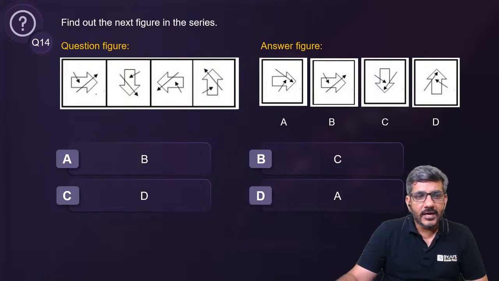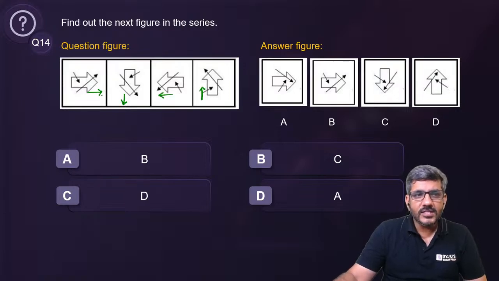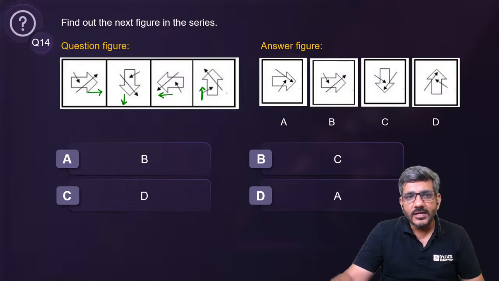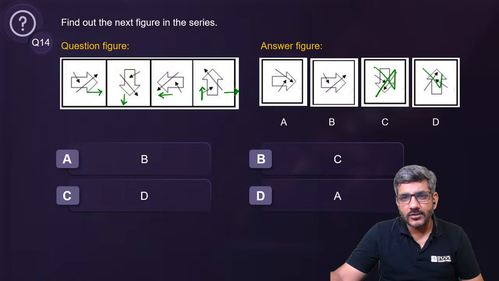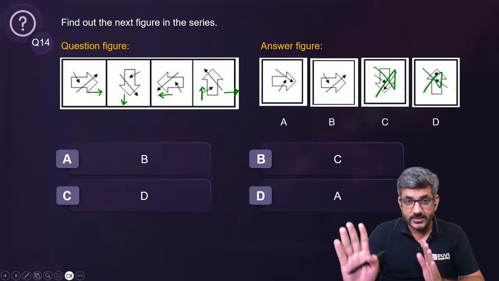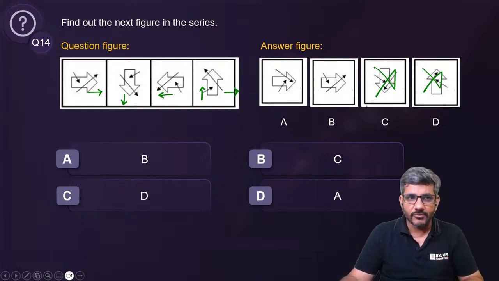Okay, this arrow first pointing in right direction, then downwards, then left, then upwards. So it is moving clockwise by 90 degrees every time. So in the next answer, it should be moving in this direction. So of course option C is not my answer, option D is not my answer, because my arrow should be pointing rightwards. तो वो तो साफ साफ दिखाई दे जा रहा है हम लोगों को.